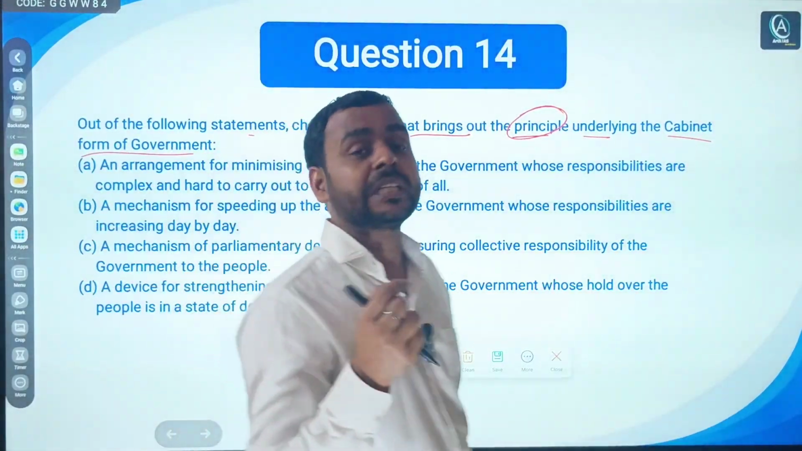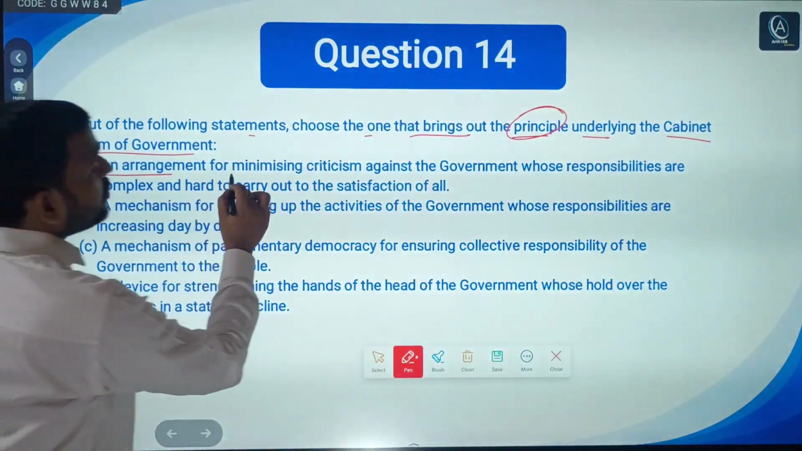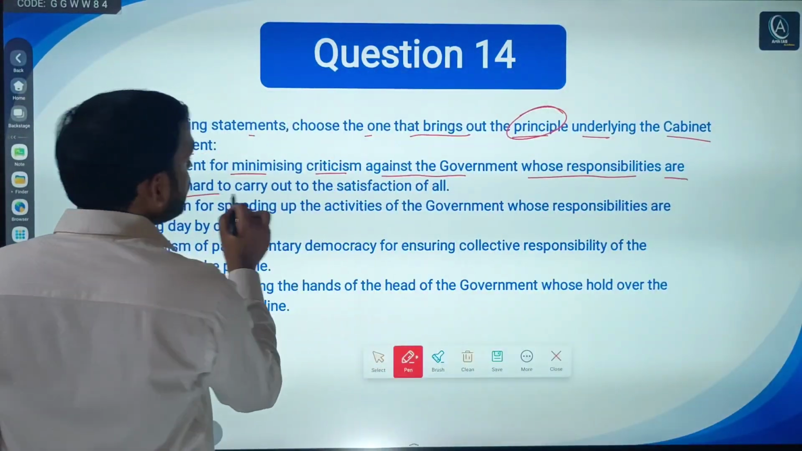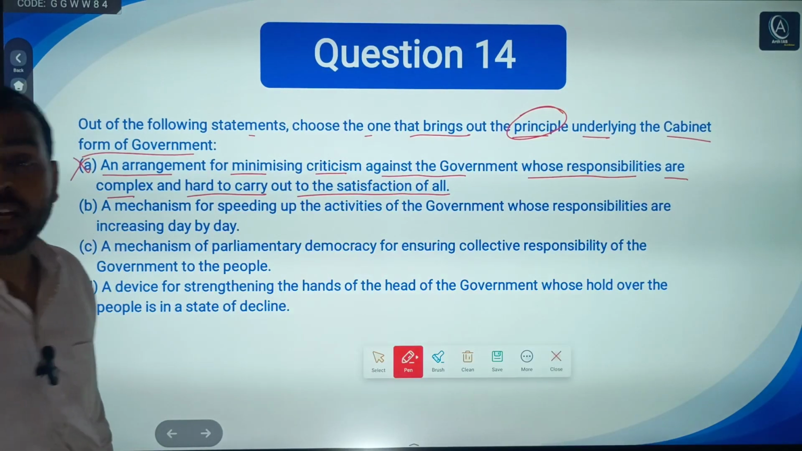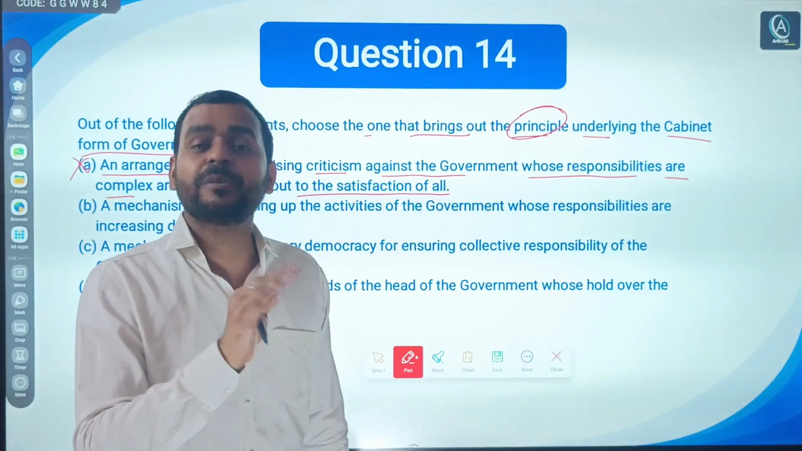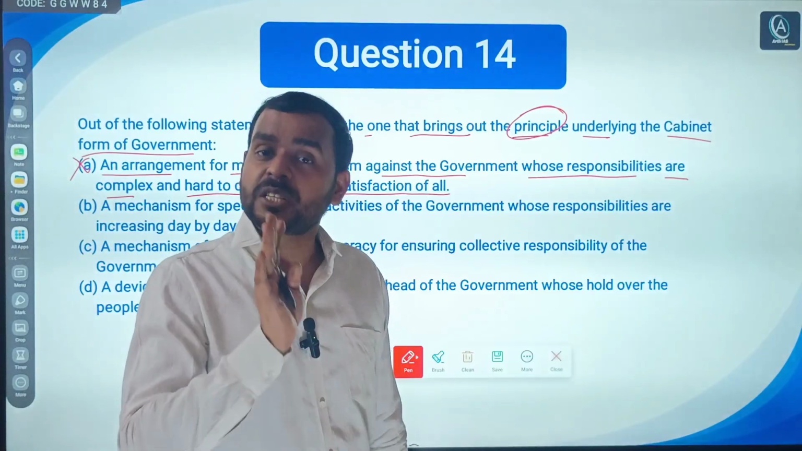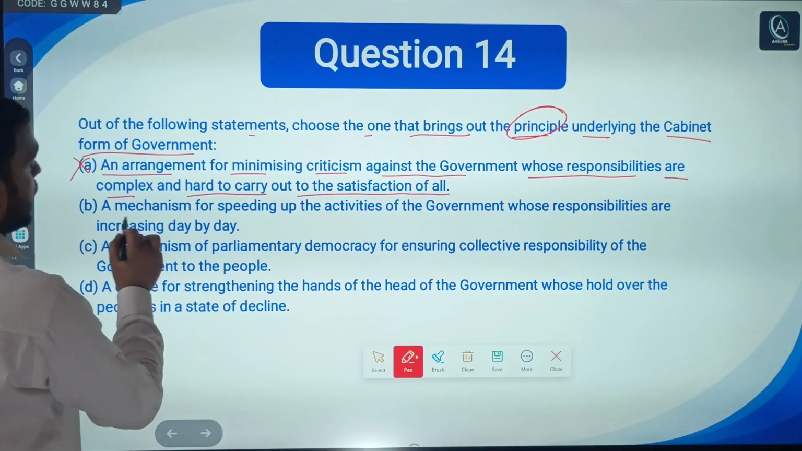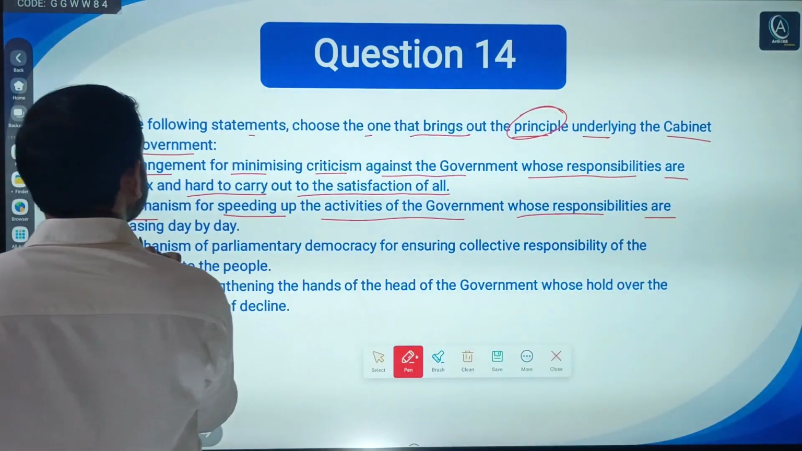Even if you don't know, then just read. First is an arrangement for minimizing criticism against the government whose responsibilities are complex and hard to carry out to the satisfaction of all. No. It is not the principle underlying the cabinet form of government. Cabinet form or parliamentary form of government simply means what? To establish a responsible government. Simple. Second, a mechanism for speeding up activities of government whose responsibilities are increasing day by day. No.